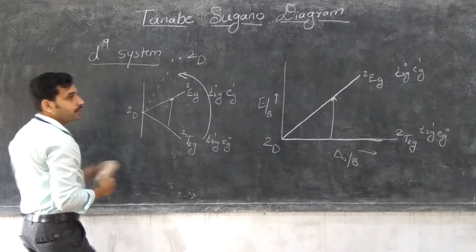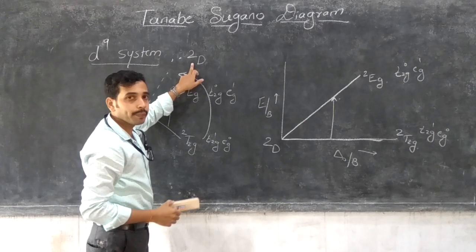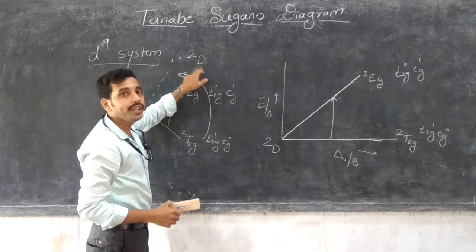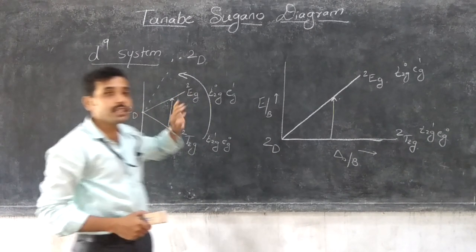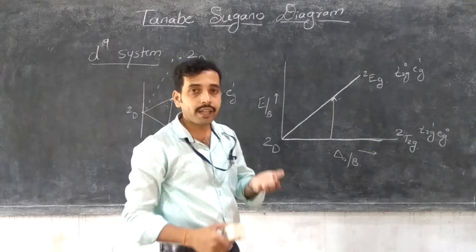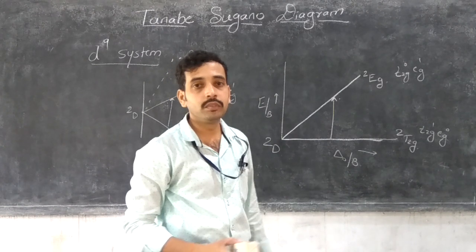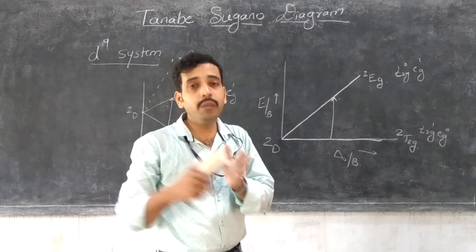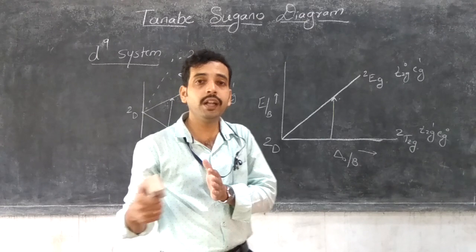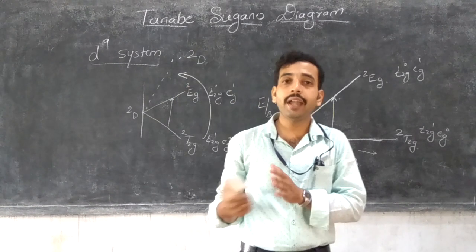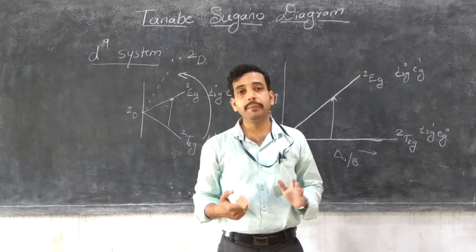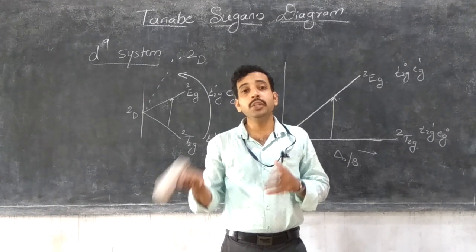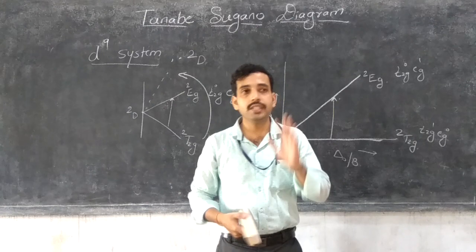In the D9 system, they also have the same spectroscopic notation, that is called 2D. Clear? But one thing is, D1 is the inverse diagram of the D9 system. From the Orgel diagram, the D1 and D6 systems of octahedral are on the right-hand side and the D4 and D9 systems are on the left side of the Orgel diagram. Means the D1 is the inverse diagram of the D9 system.